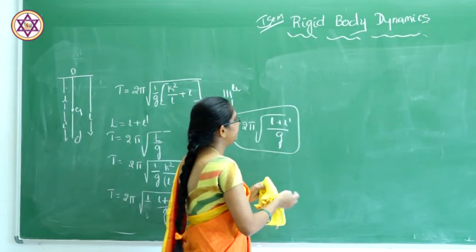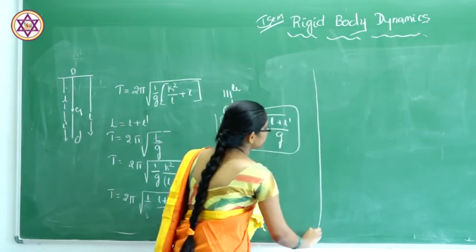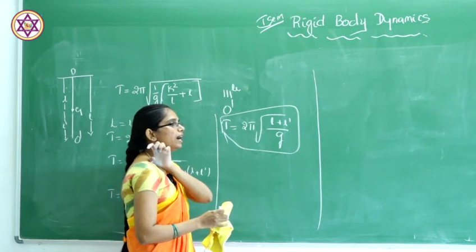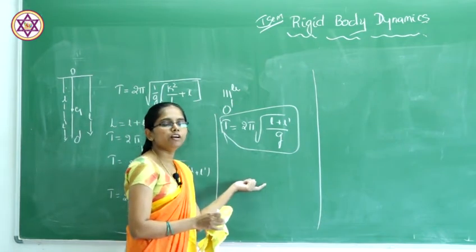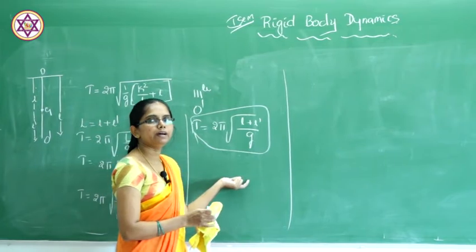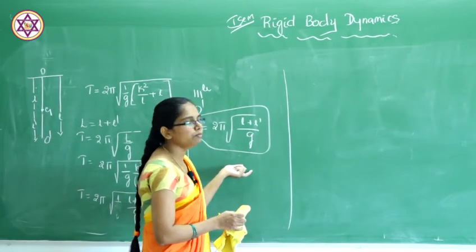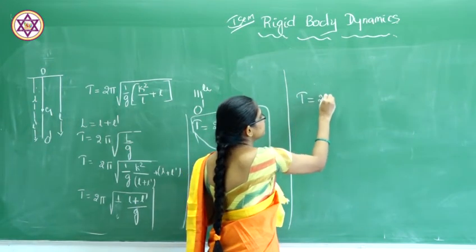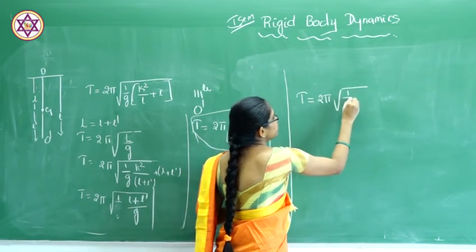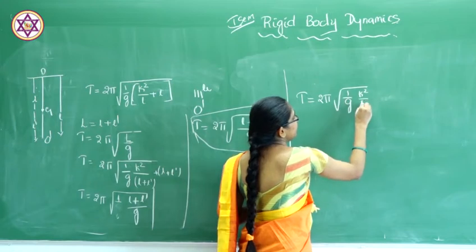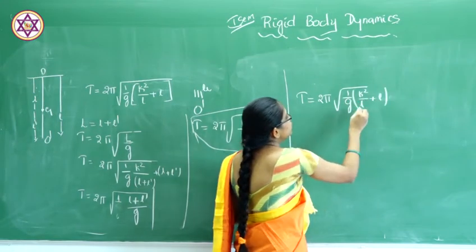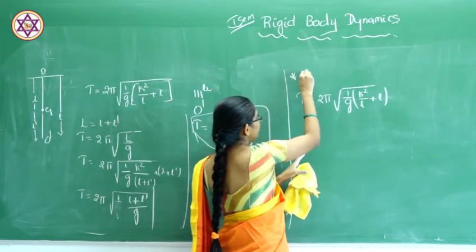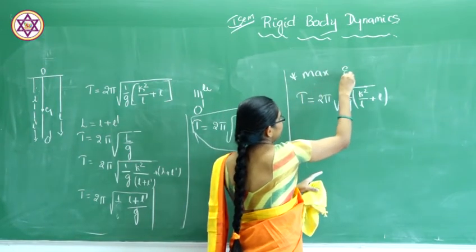So, the next main concept of this compound pendulum is that we have to study the maxima and the minima for a simple compound pendulum. What will be the maxima and minima condition for a compound pendulum? For this, consider the same time period formula, 1 by G into (k square by L plus L).